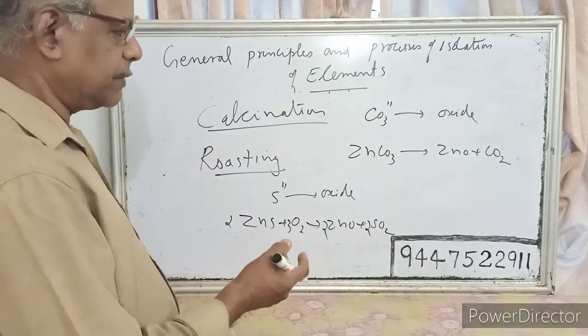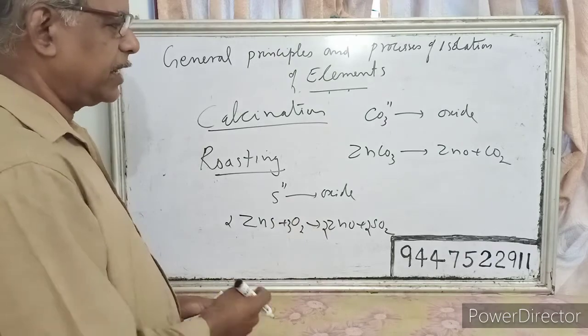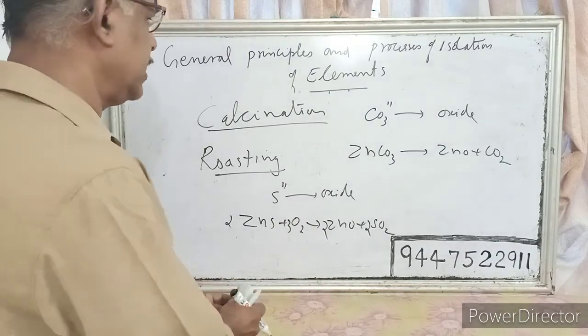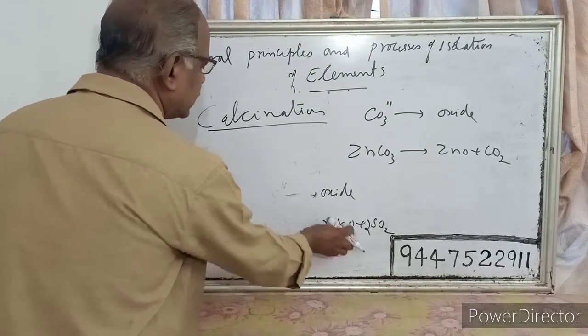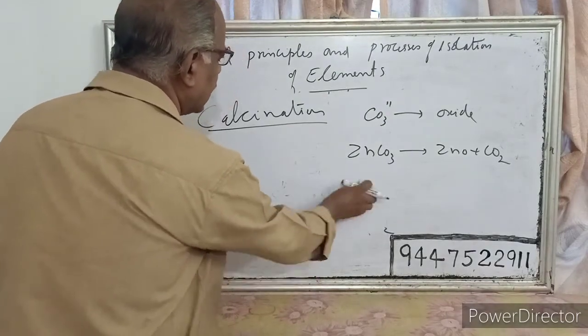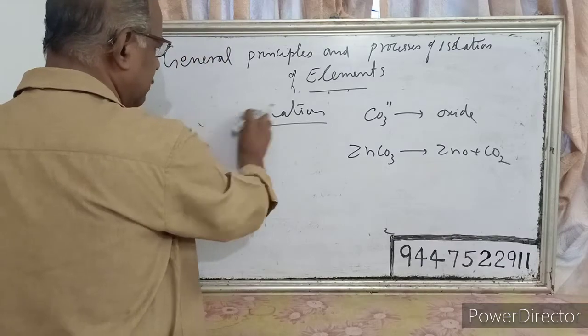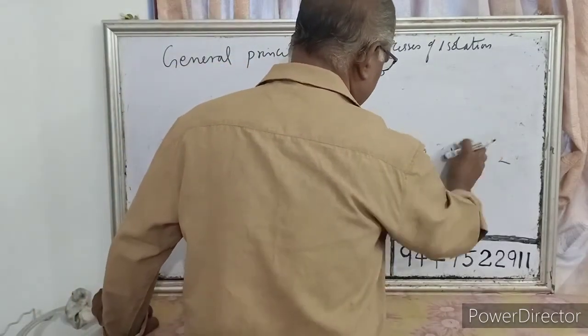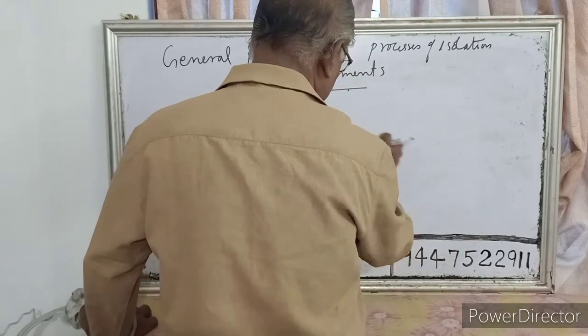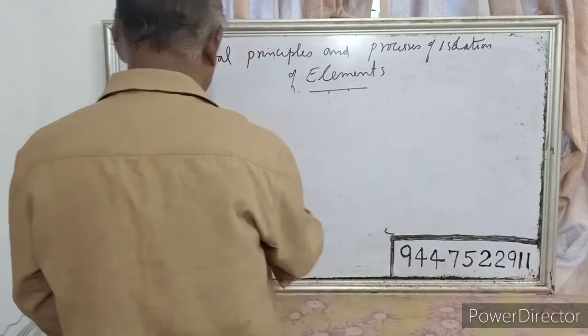So these are the processes for converting. After converting carbonates and sulfides into oxide, we can reduce it with a reducing agent. The reducing agents used for the reduction are either coke, that's a pure form of carbon, or electricity.